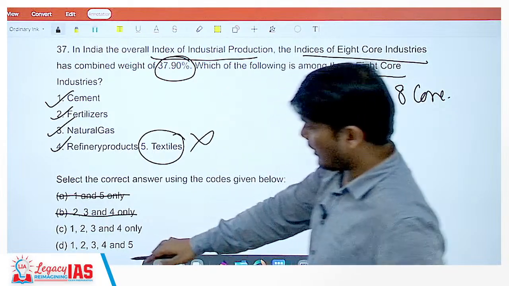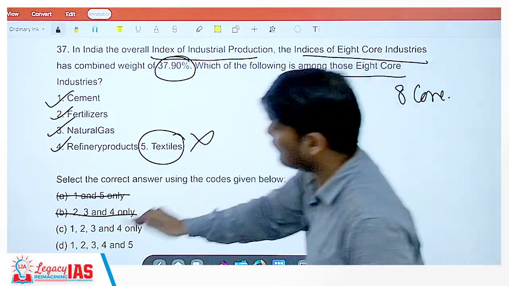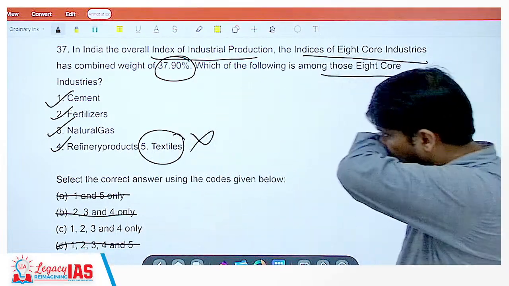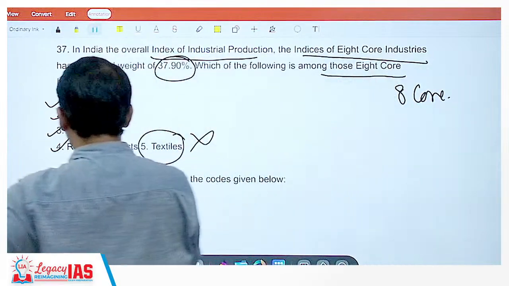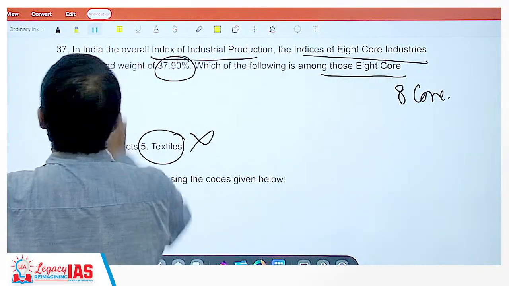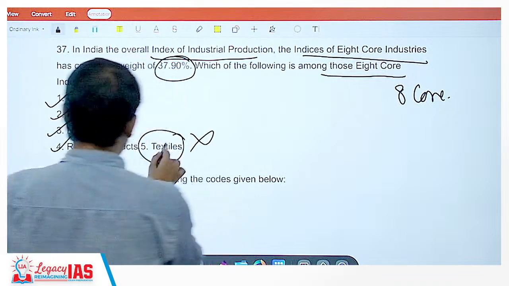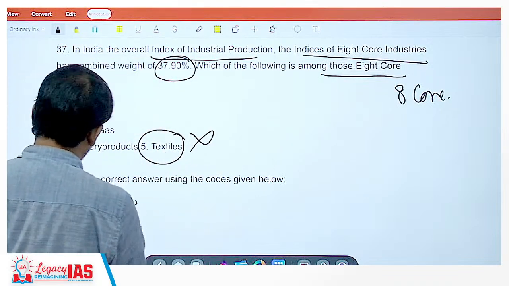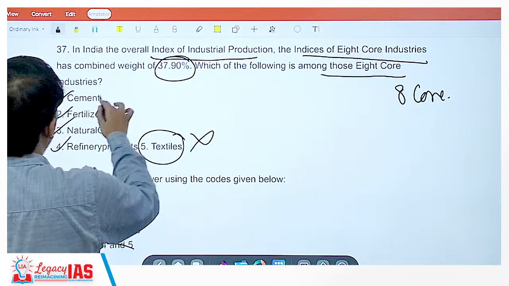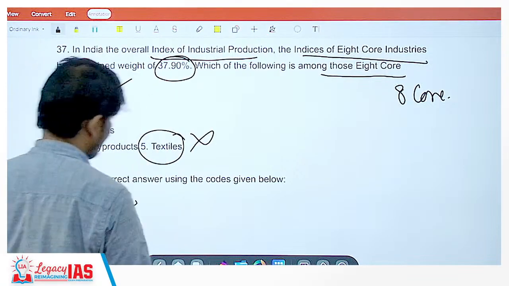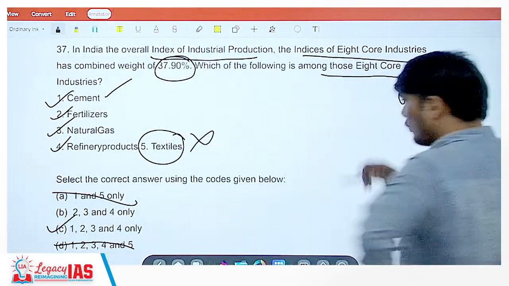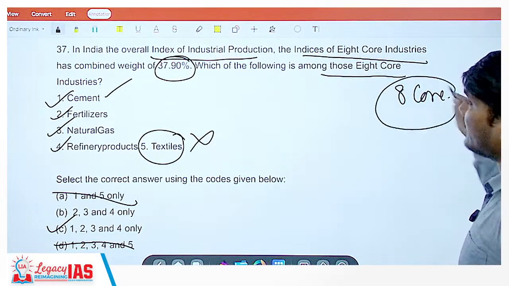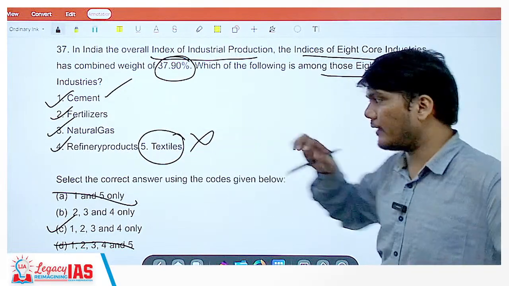You know 5 is not there, so this is also gone. So guys, UPSC has made this option very simple. The moment you know textile is not there, this is over. The moment you know cement is there, you get the answer. But you should know all the 8 core industries, electricity and all is also there.